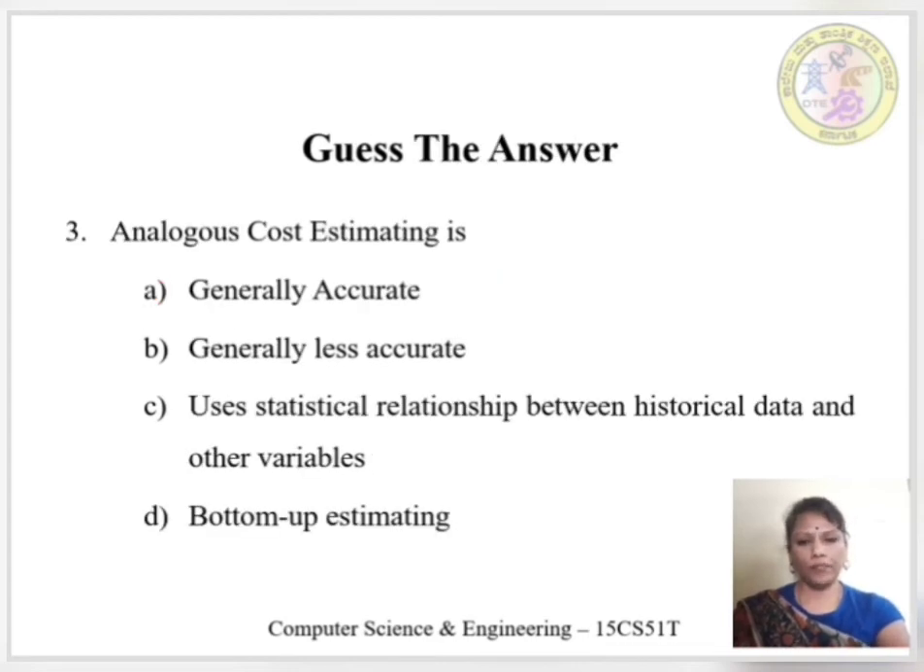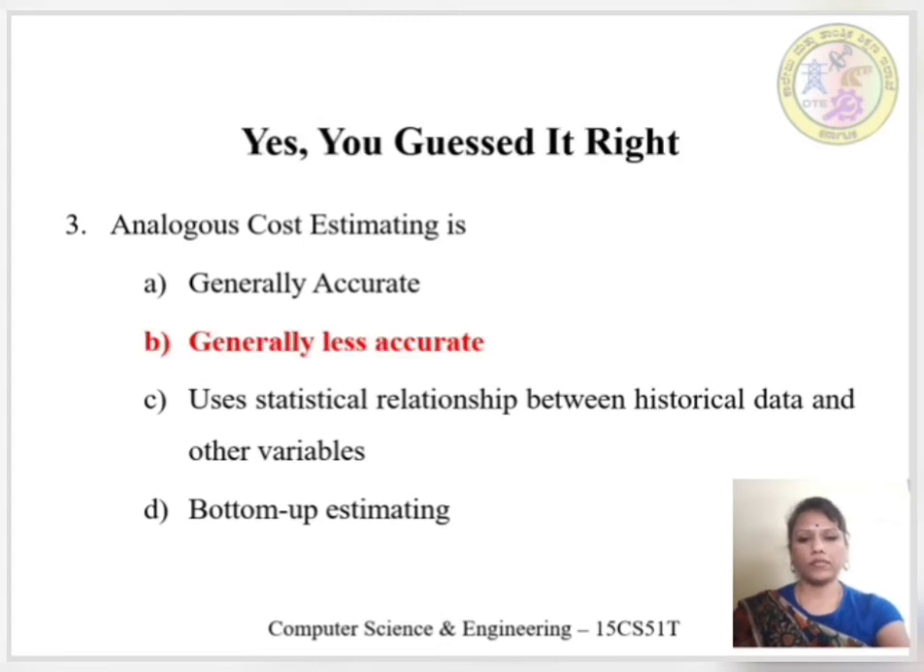Question number 3. Analogous cost estimating is option A, generally accurate, option B, generally less accurate, option C, uses statistical relationship between historical data and other variables, option D, bottom-up estimating. The correct answer for this is generally less accurate.